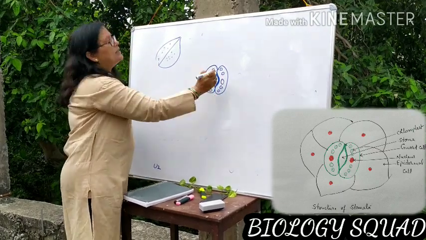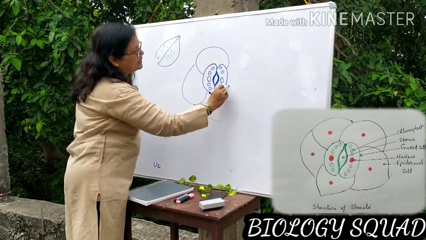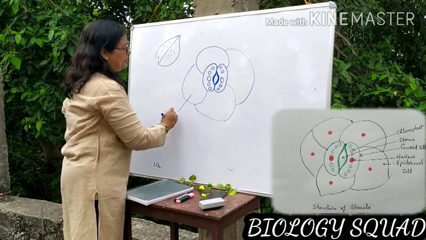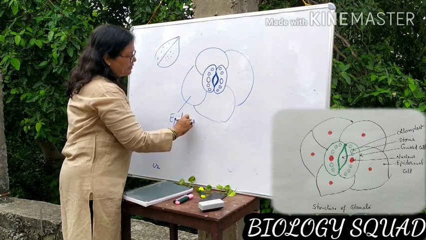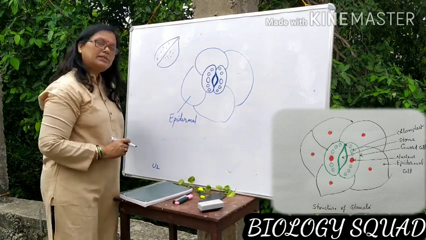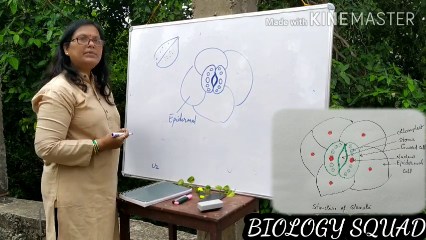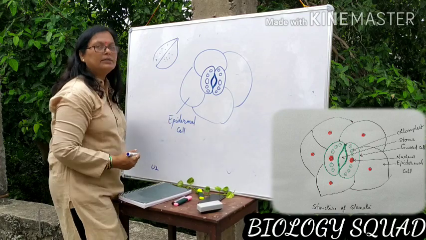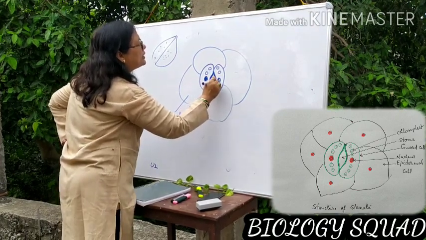And these guard cells are further accompanied by another cell, and these cells are treated as epidermal cells. This is very important for you. So many questions have been asked in examinations. Which cell is larger, guard cell or epidermal cell? Epidermal cell is larger than the guard cell. Guard cell contains nucleus and chloroplast.